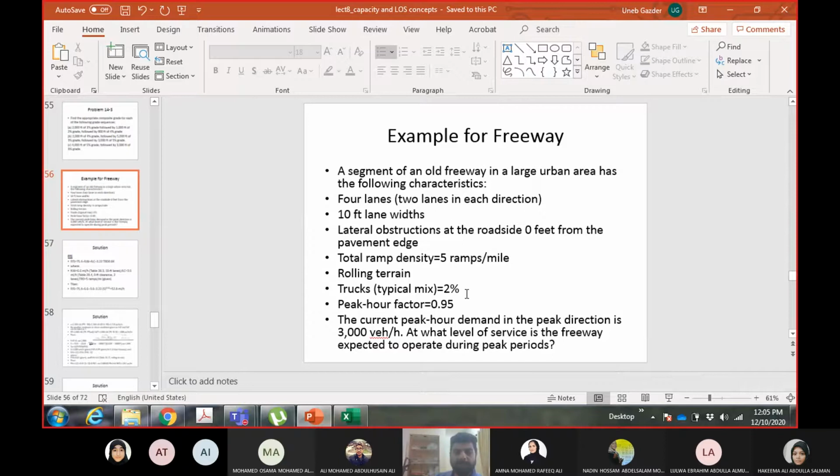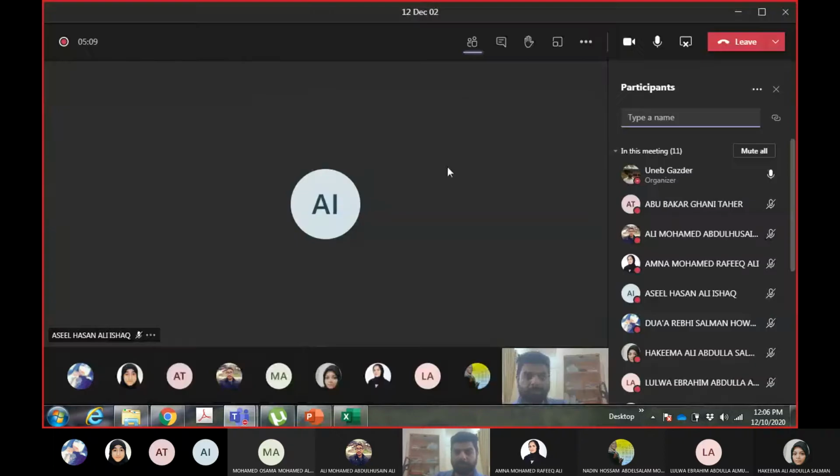Peak hour factor is given, and the peak hour demand is 3,000 vehicles per hour in the direction where we are trying to find out the level of service. So we have to find out the level of service for this freeway. In these examples, always start from free flow speed. Is free flow speed given? No. So then we'll use the equation to calculate the free flow speed.